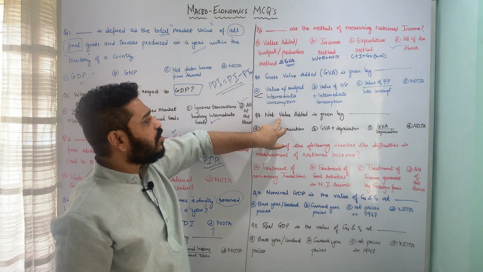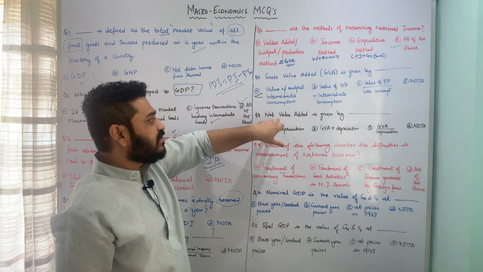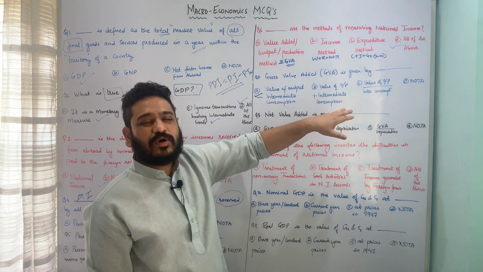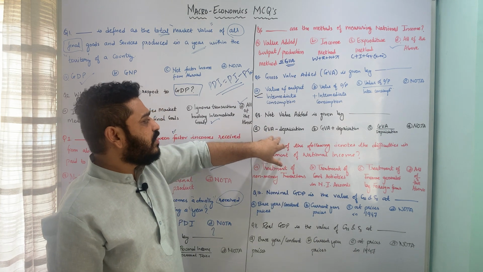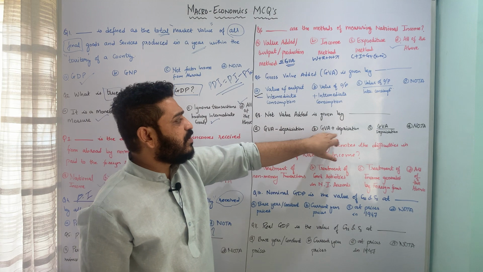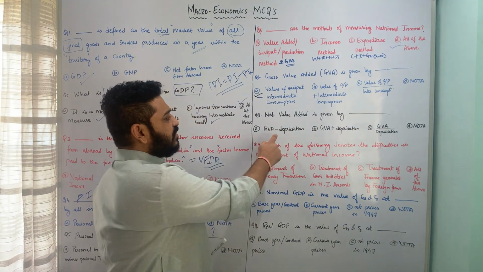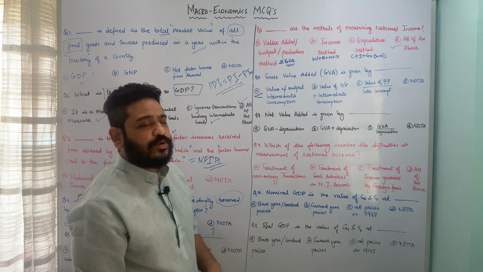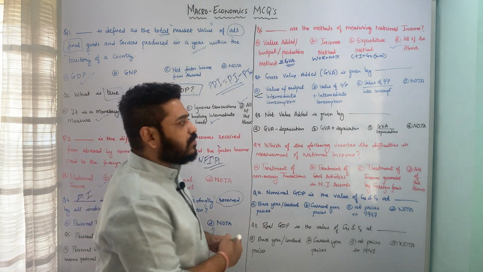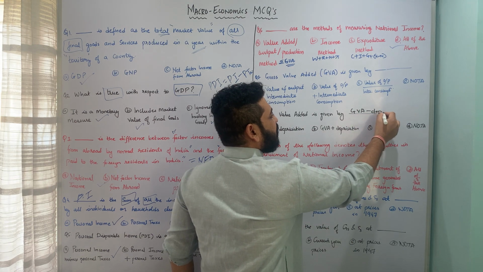The next question is talking about net value added, and it is given by what? The question is net value added is given by what? What is the formula for the same? So usually it is GVA minus depreciation, GVA plus depreciation, GVA divided by depreciation, or none of the above. Here GVA particularly stands for gross value added. So here net value added is always equal to or given by gross value added minus depreciation.